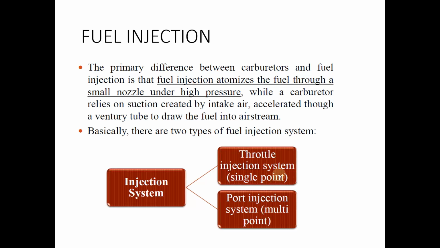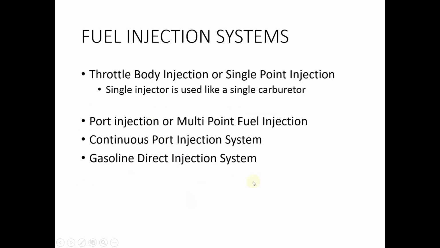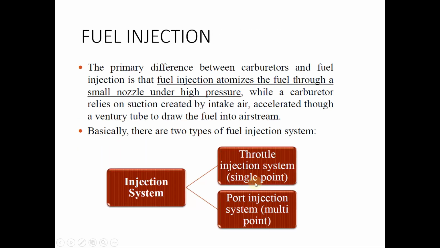In single point injection, the injection occurs at a common point.